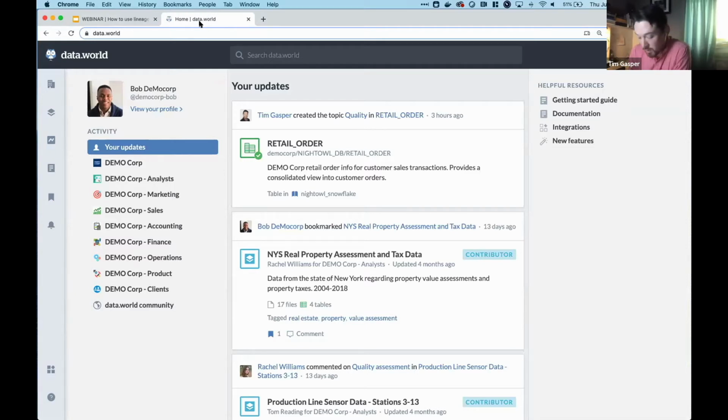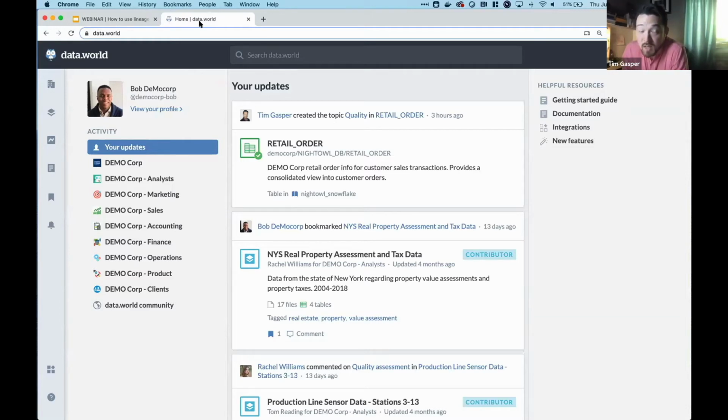So there's no worry about installing things on servers. There's no worry about the update rate, right? We're constantly pushing up updates and changes and new features, so you automatically get access to the latest and greatest with just a refresh of the browser. And it's very much designed with a social and collaborative experience in mind.